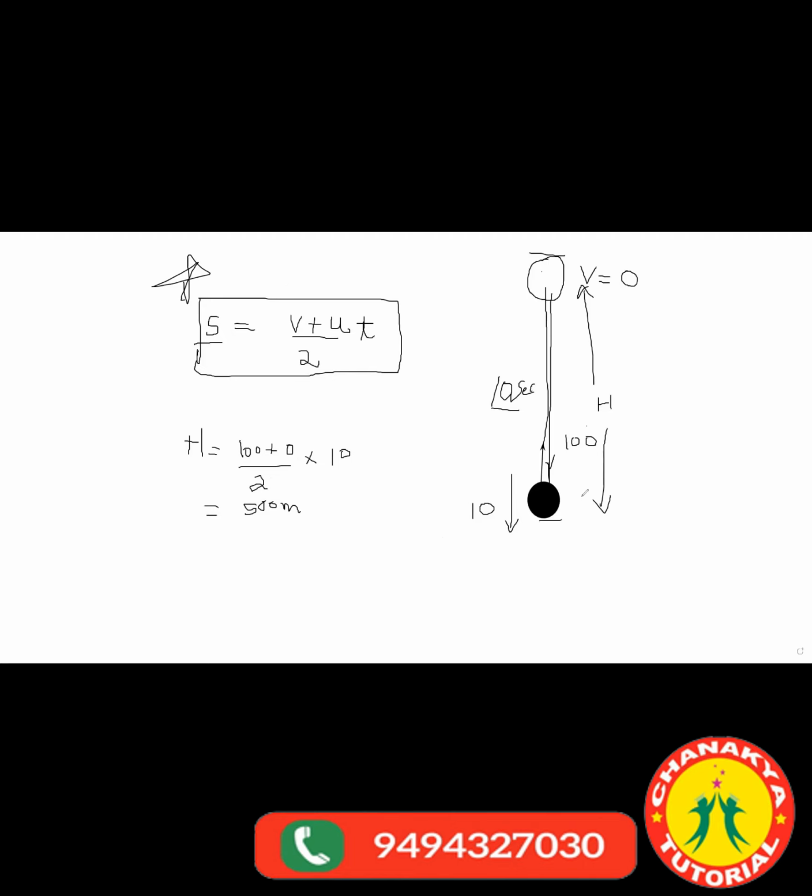Now, see, the time taken from bottom to top is called time of ascent. That is 10 seconds. From top to bottom, it is called time of descent. Again, that will also be 10 seconds, symmetry, right? Then total time will be 10 plus 10, 20. So in this whole journey going up and coming down, it takes 20 seconds. And the maximum height reached by it is 500 meter.